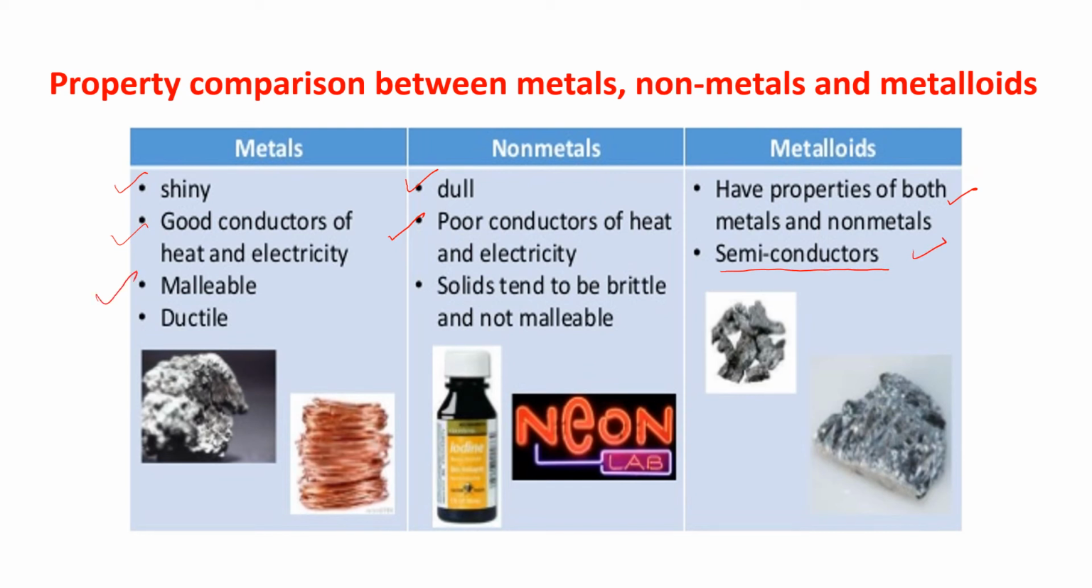Metals are malleable and ductile. Non-metals are solid, tend to be brittle and non-malleable. And metalloids have properties of both metals and non-metals.